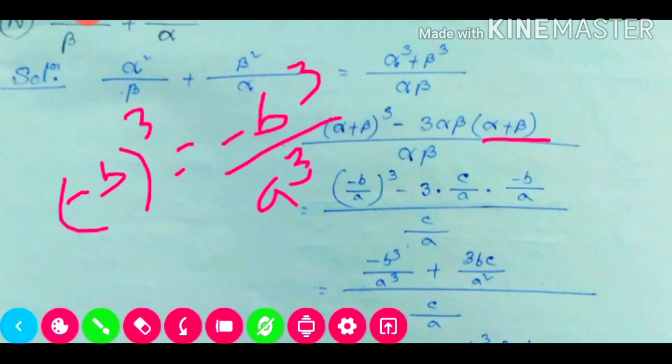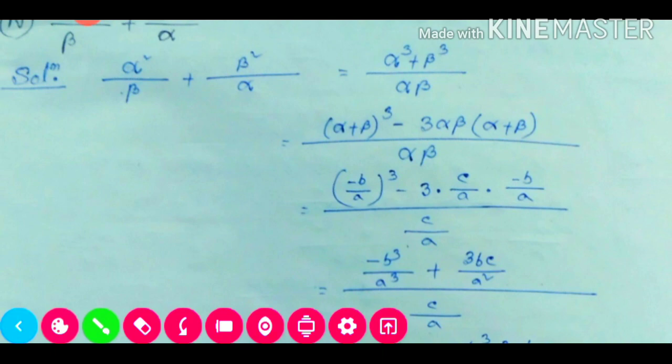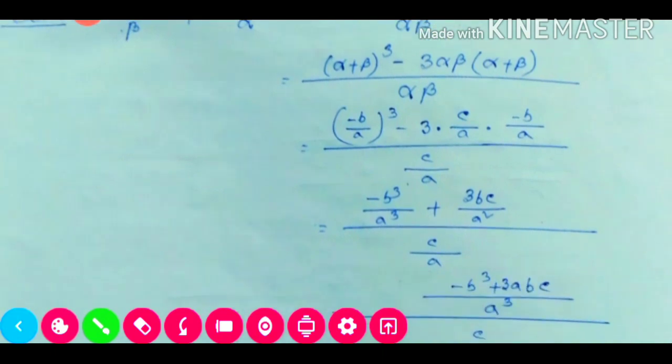So it will be minus b cube divided by a cube plus, because here it is minus and here minus, so minus minus will be plus, and 3 bc divided by a into a will be a square, and divided by c by a.